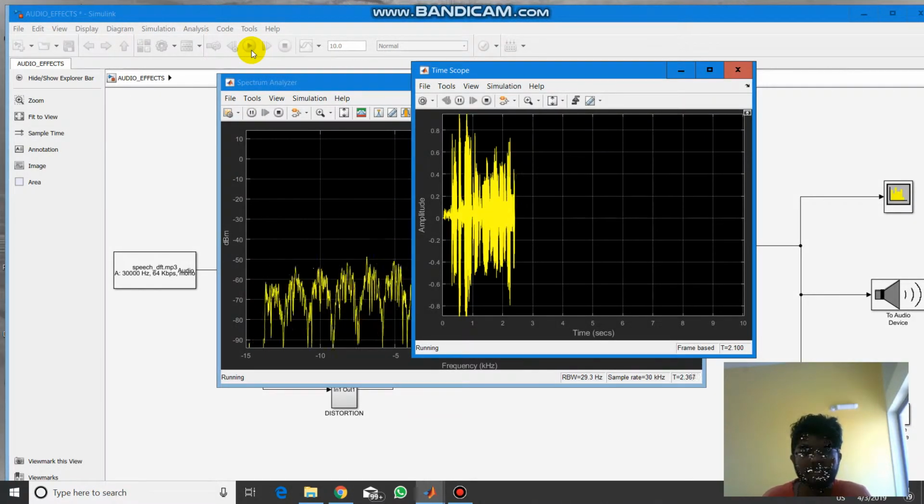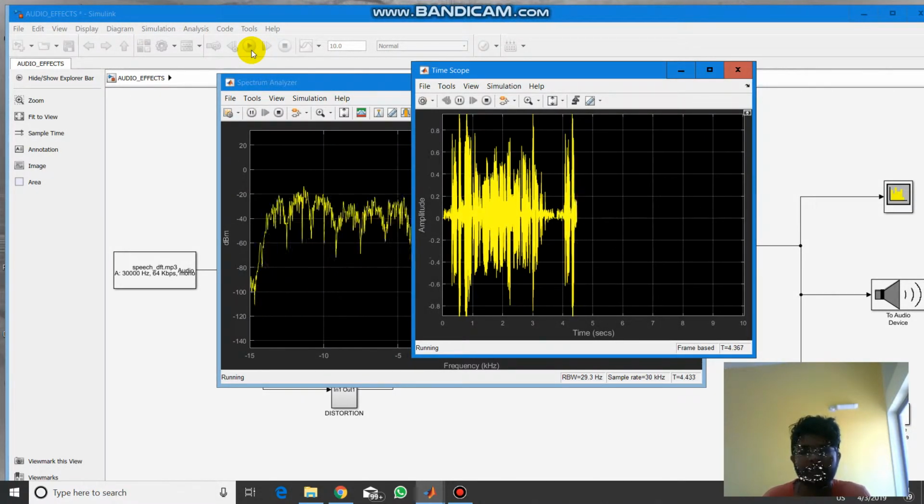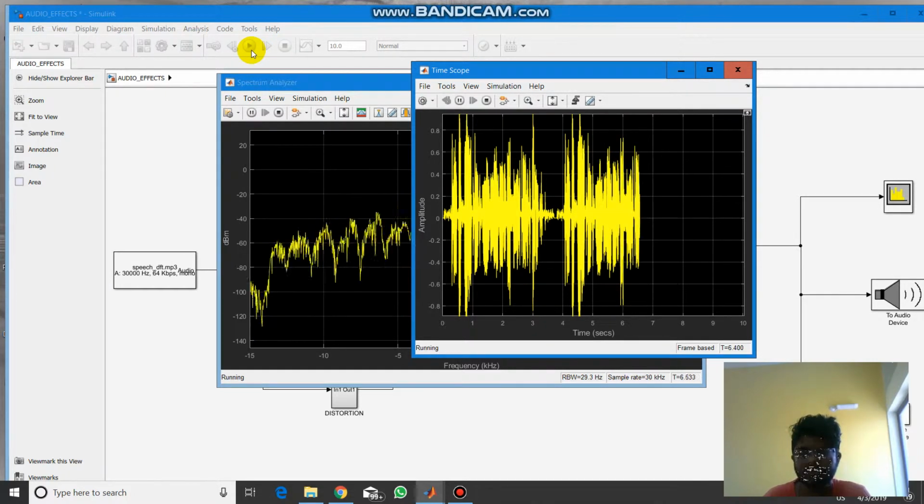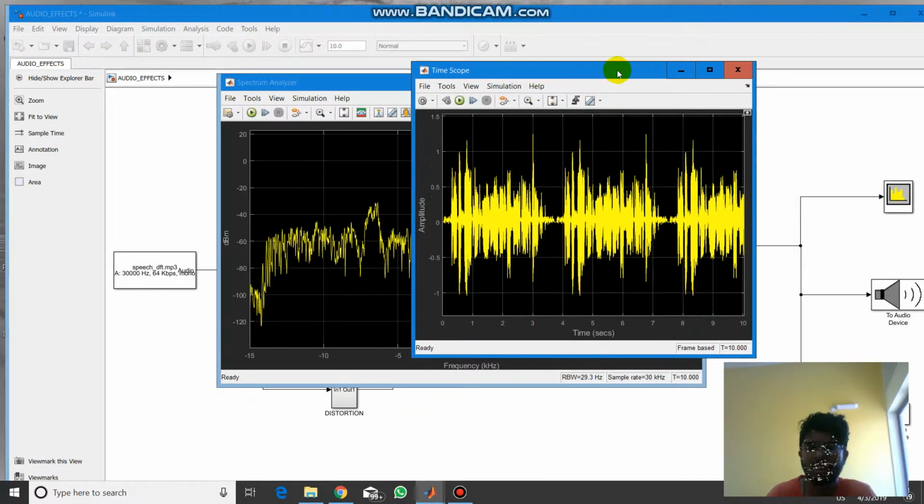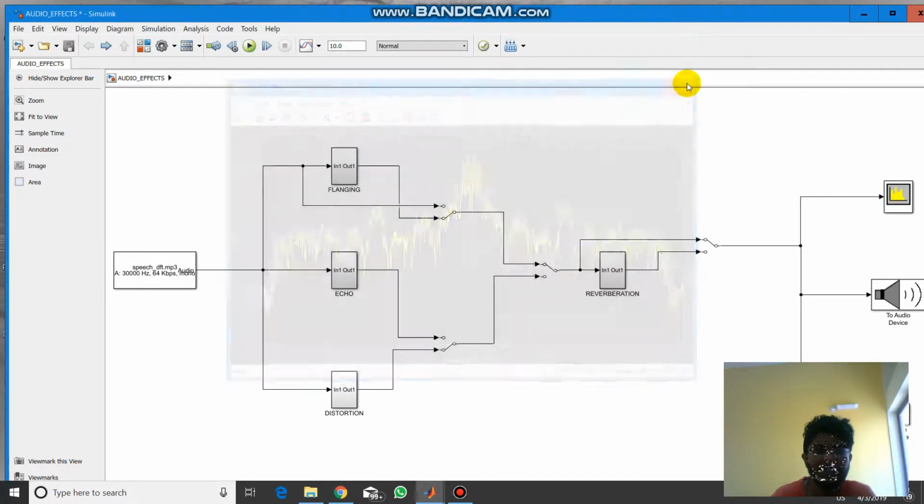This is the time scope, where you can observe the peaks of the signal, and here is the spectrum analyzer for the flanger signal.